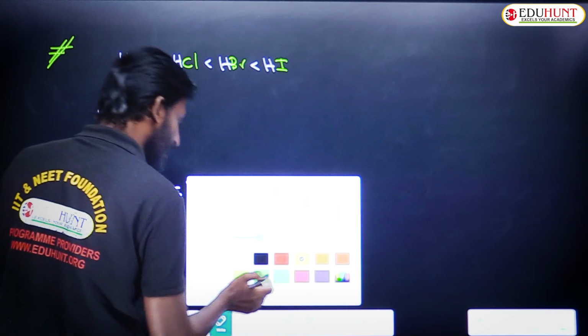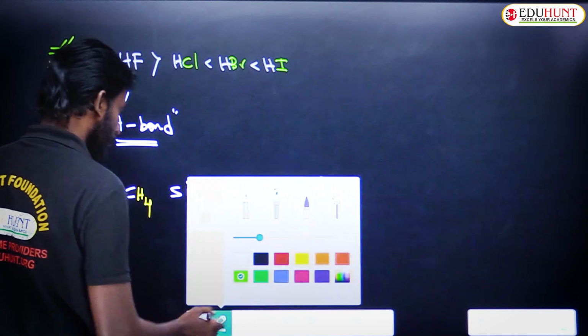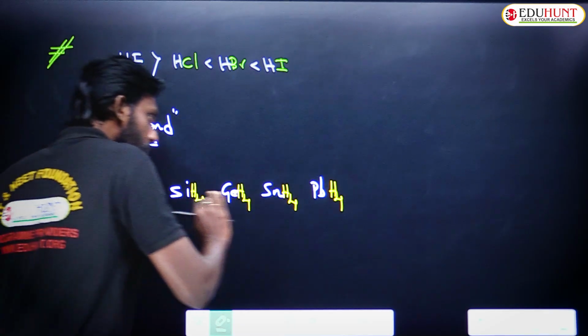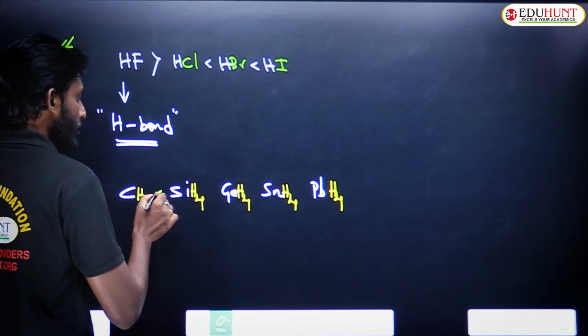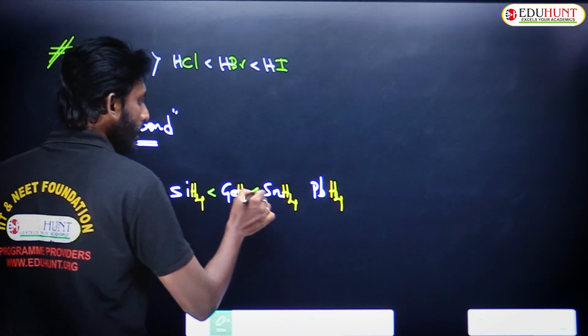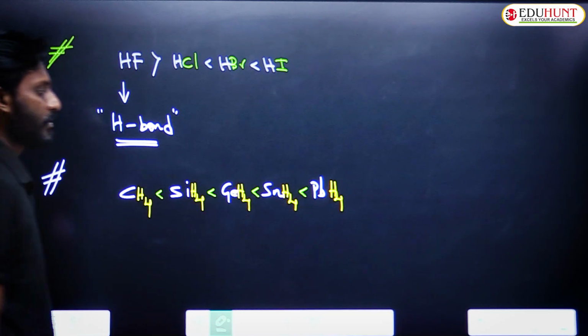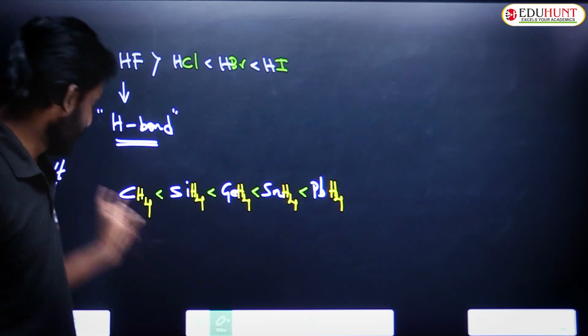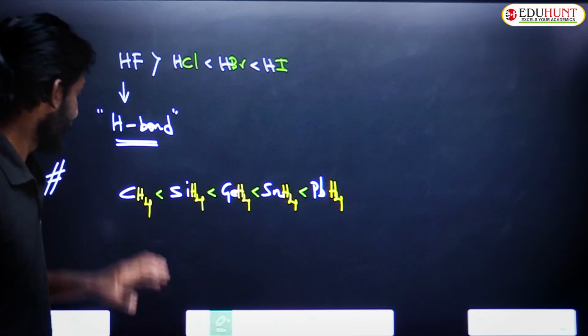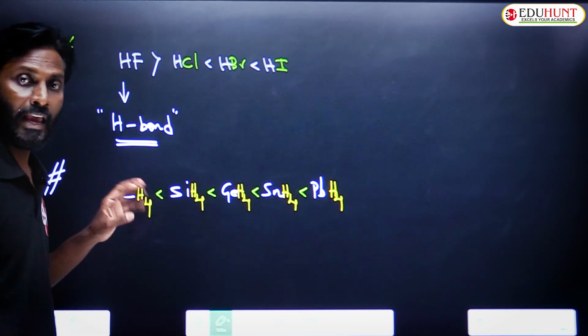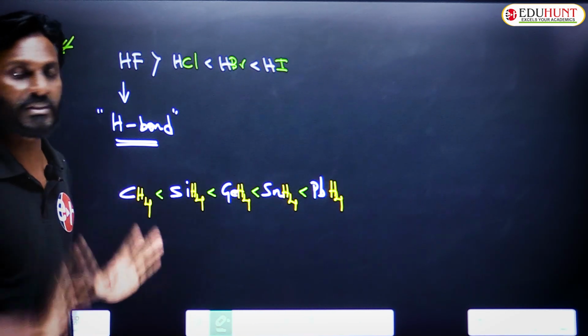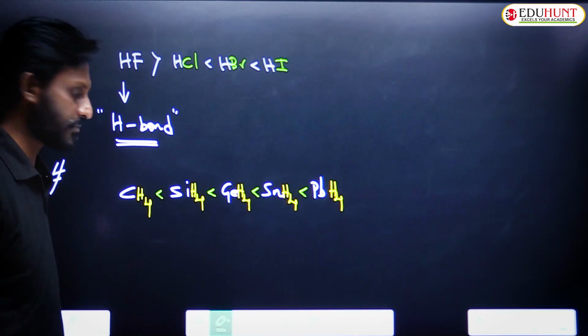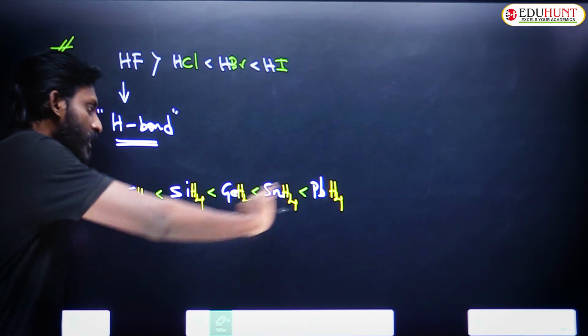Usually, you expect from the molar mass point of view, molar mass increases down the group. So, you expect this is the melting point order. Okay, and your expectation is correct. This is the order. And here, the first member also is according to the expectation. So, no change like this. So, the order you expected is correct.